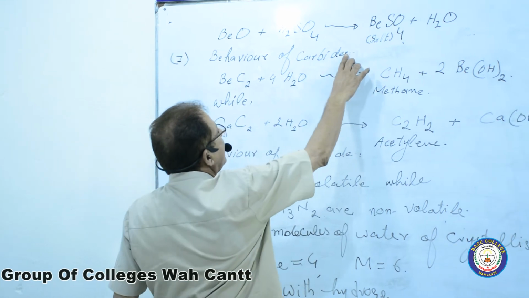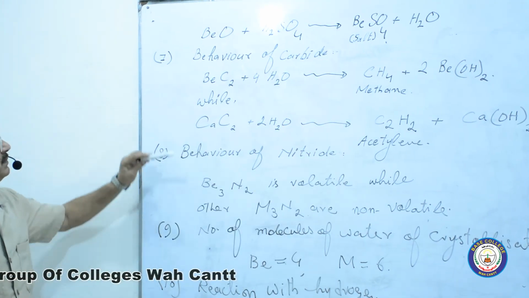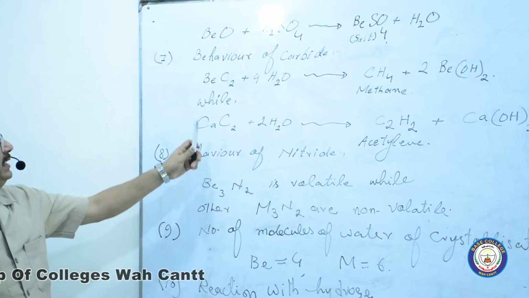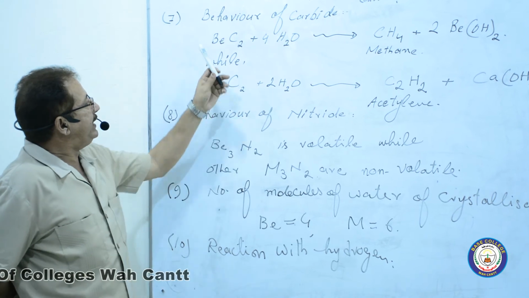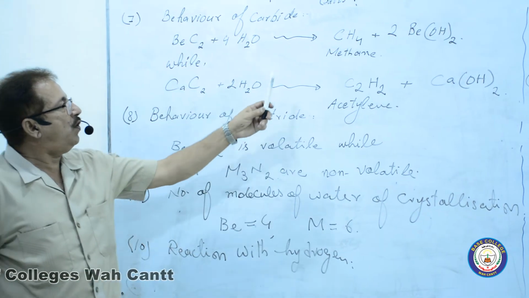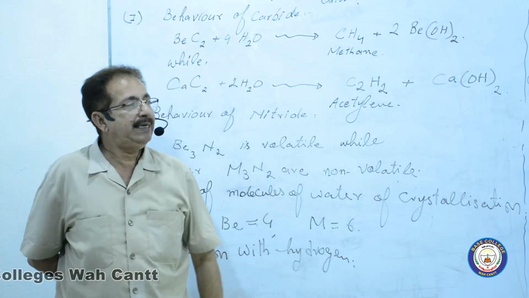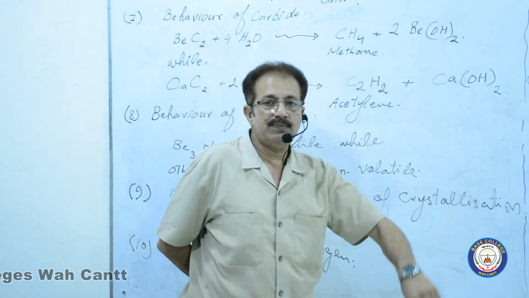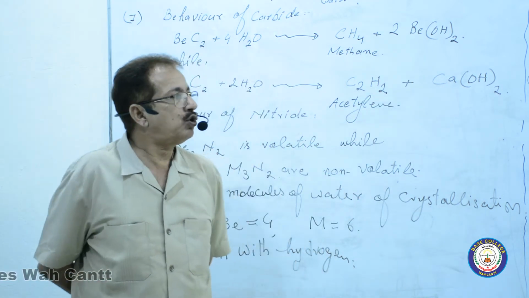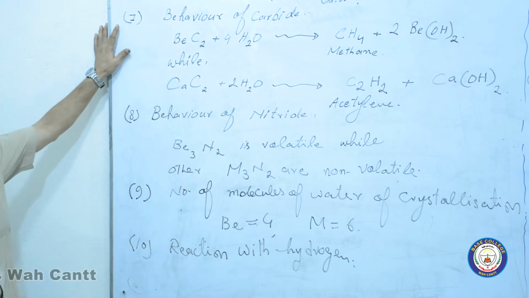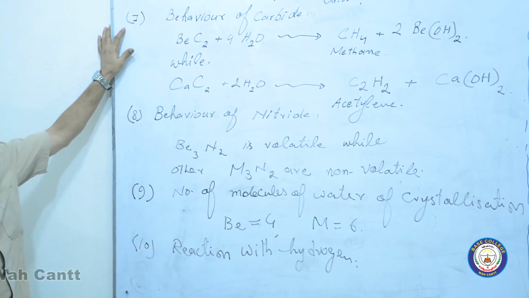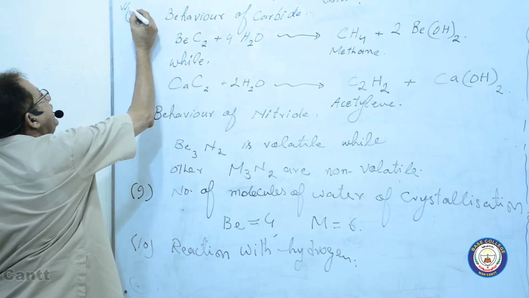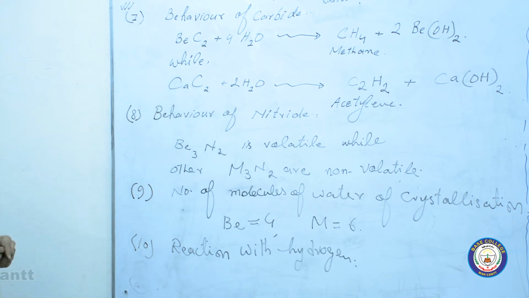Now next important point, behavior of the carbides. Behavior of the carbide of what? Beryllium. Be2C, that is beryllium carbide, reacts with water, it decomposes water to form CH4, this is methane, along with beryllium hydroxide. And this point is very, very important for short answers as well as for MCQ. That's why I am putting here 3 ticks.